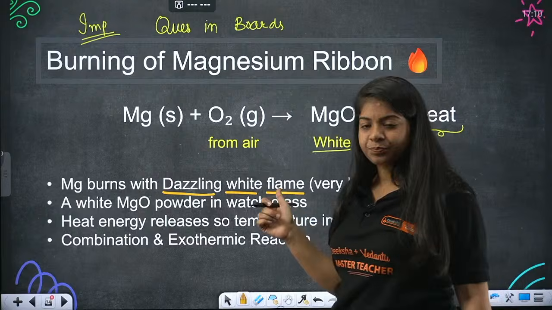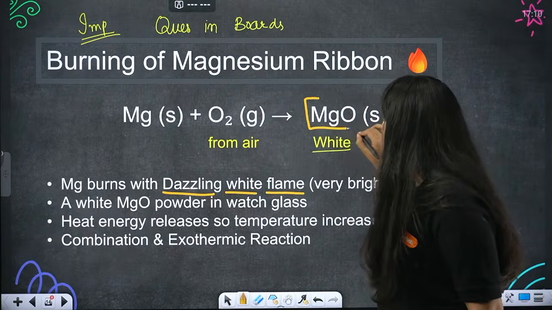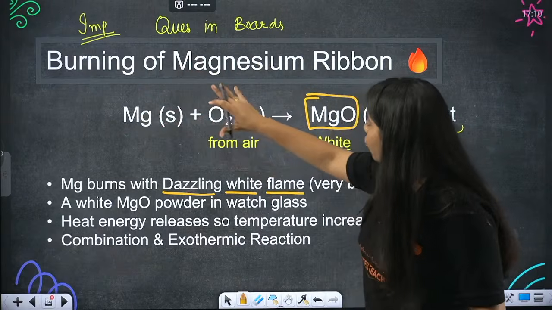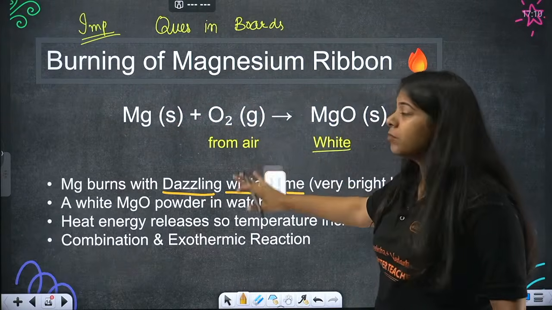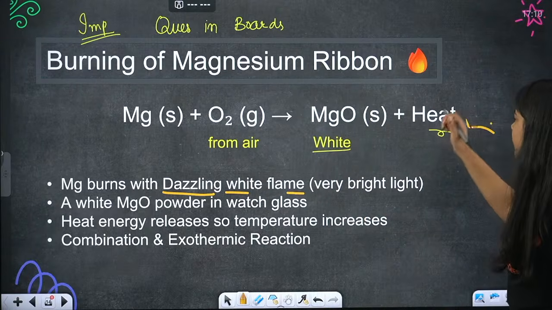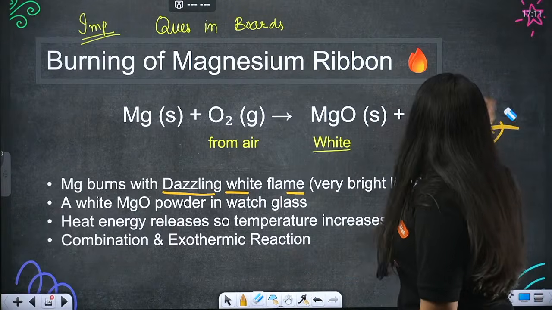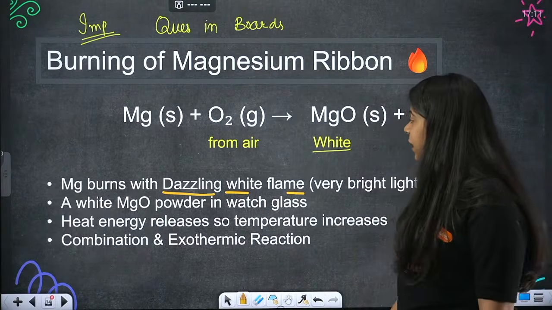Understood everyone? Great. Now beta, this Mg plus O2, it becomes what? It becomes MgO, right, and heat. Done? Until this we are clear, right?